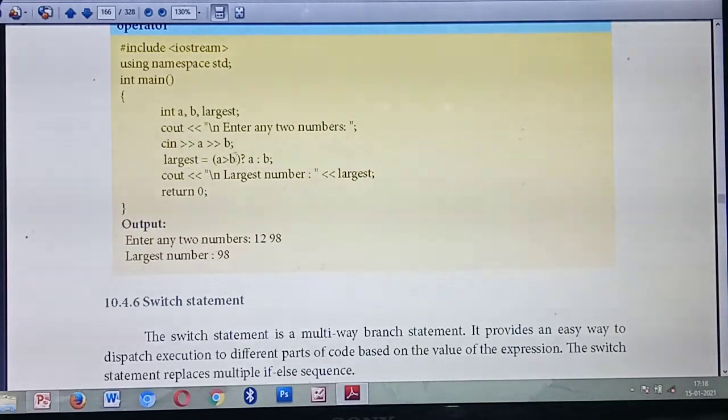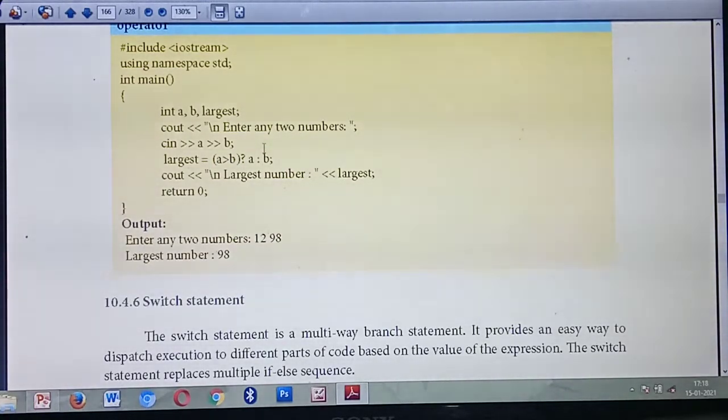So how will this expression work? First it will check the given numbers. Sometimes A is greater, listen carefully. If A is greater, which number needs to be displayed? A. So the second expression will work. Sometimes B is greater. At that time which expression will work? The third expression, because the second expression will fail. A is not greater, so the control flows directly to the third expression.